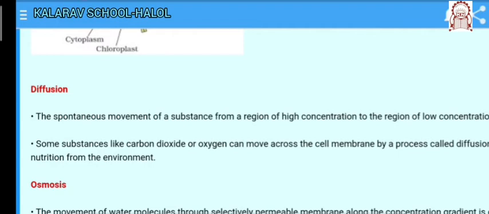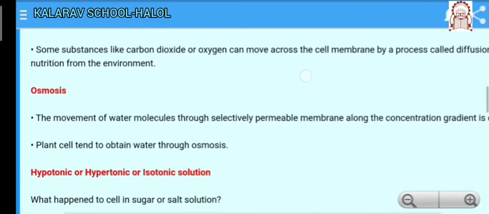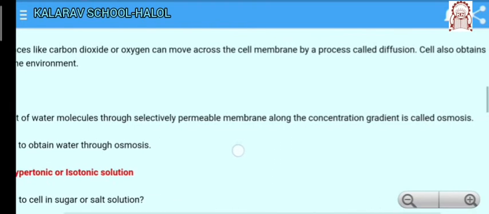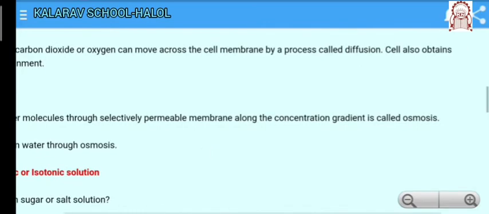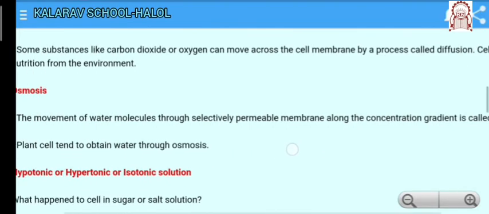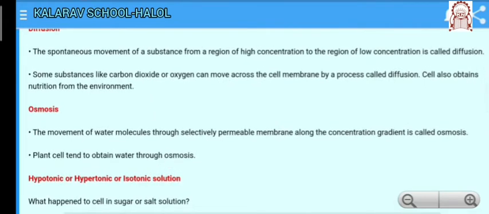So, the next topic is osmosis. Osmosis is the movement of water molecules through a selectively permeable membrane along the concentration gradient. So, what does it mean? The movement of water across the plasma membrane is also affected by the amount of substance dissolved in water. So, osmosis is the passage of water from the region of high water concentration through a selectively permeable membrane.